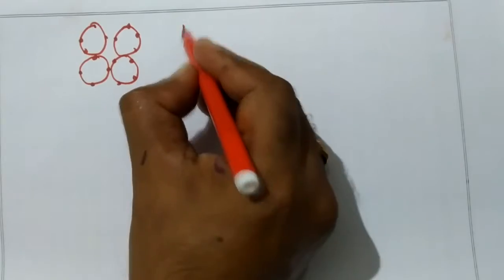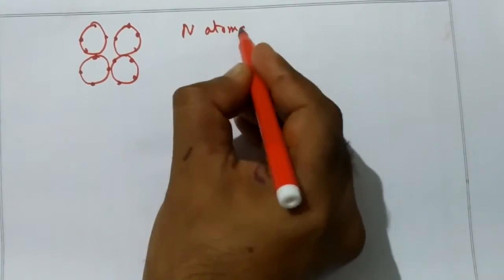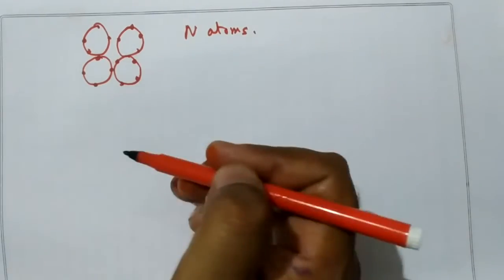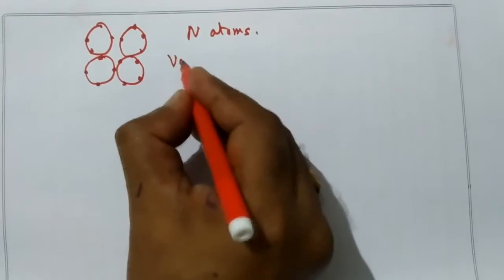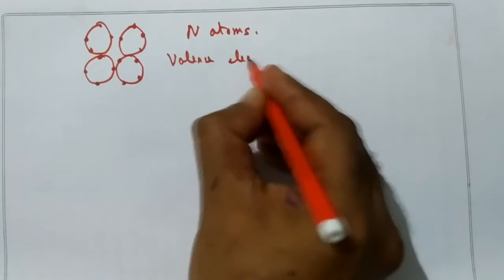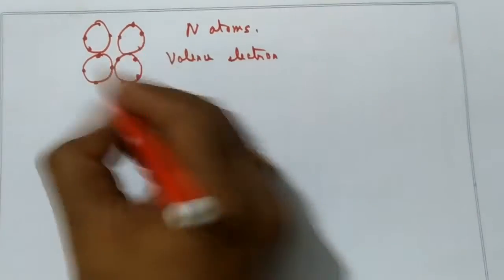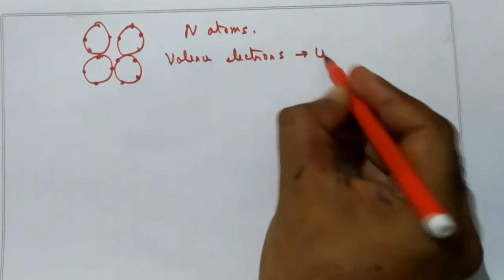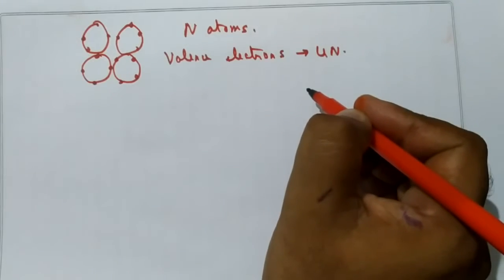So let us say there are n atoms. Now each atom consists of 4 valence electrons. So how many valence electrons will be there? Valence electrons are 4 into n.